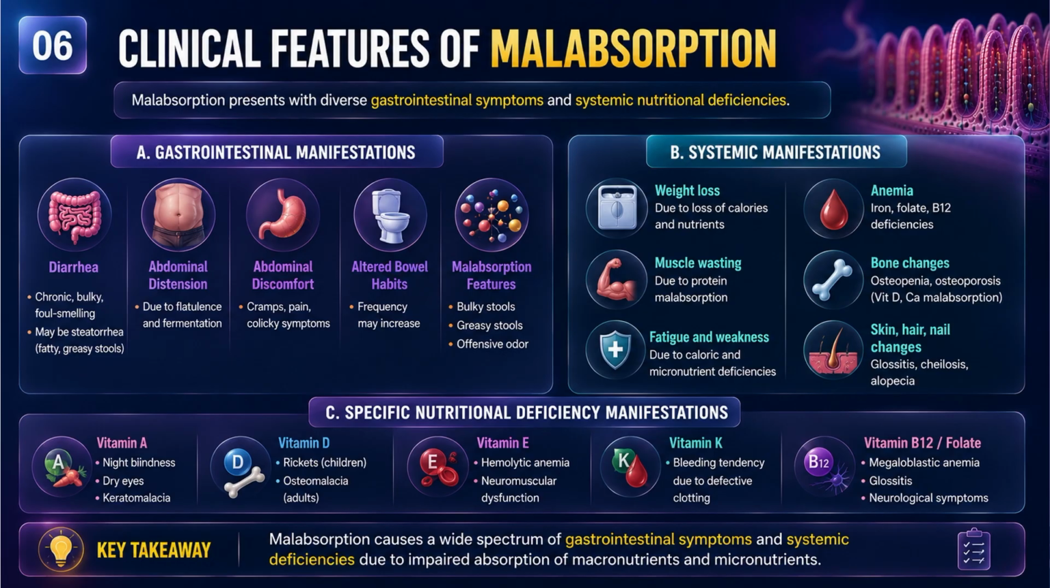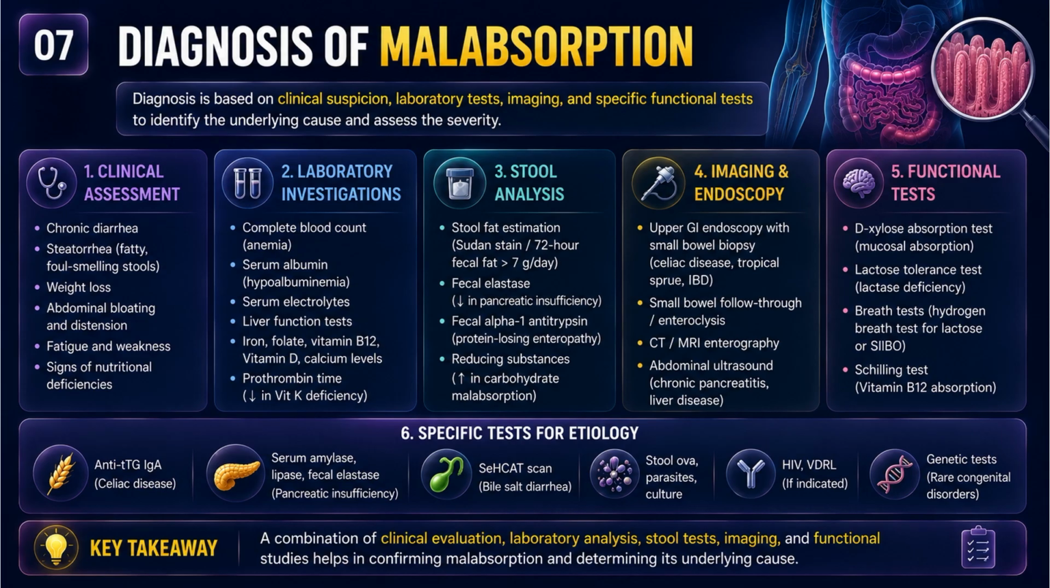Neurological manifestations include peripheral neuropathy, paresthesia, ataxia, and cognitive changes. Skin and mucosal findings may include dry skin, cheilosis, glossitis, and hair changes. Children may present with growth failure, delayed puberty, and poor weight gain. And in severe long-standing disease, patients may develop impaired immunity, recurrent infections, and poor wound healing. So, malabsorption is not just a GI disease, it becomes a multi system disorder because almost every organ depends on proper nutrition.